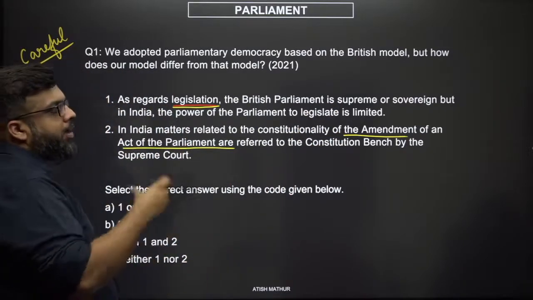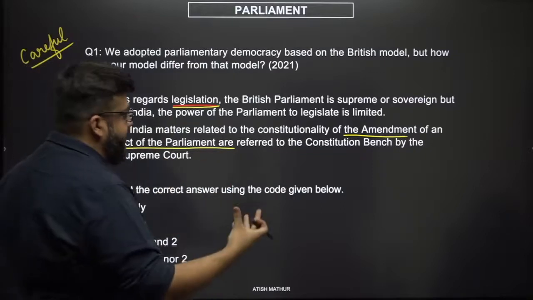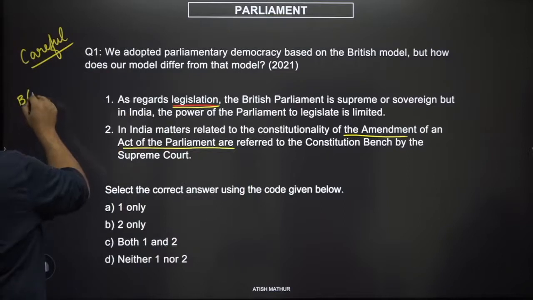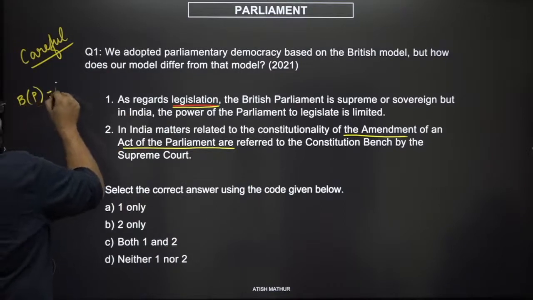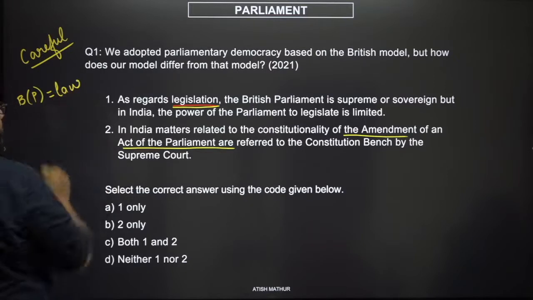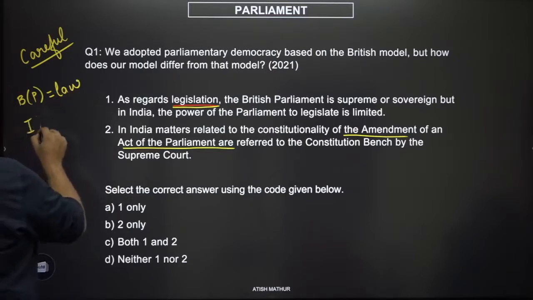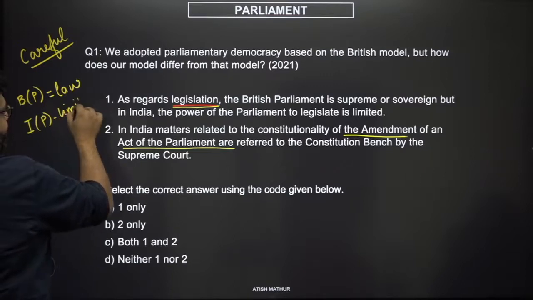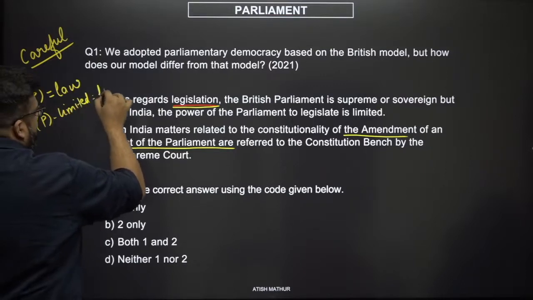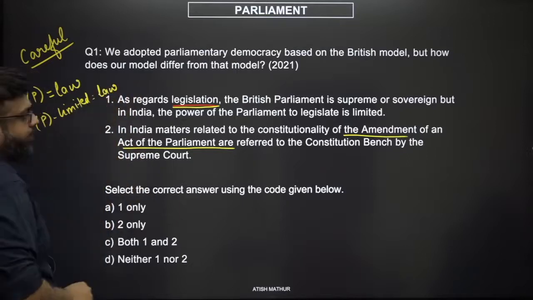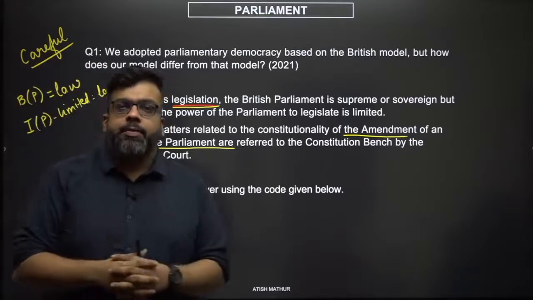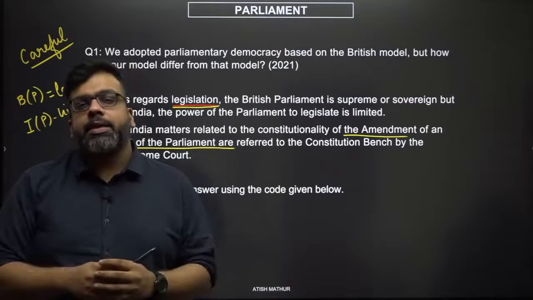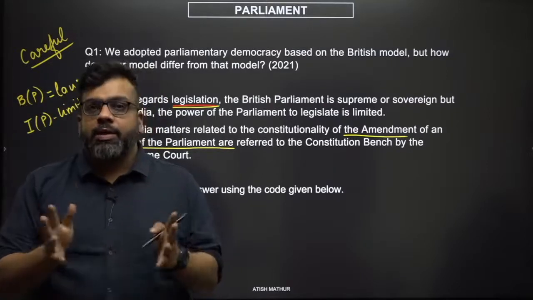It is talking about parliamentary supremacy. So, the British Parliament has unlimited powers with respect to law, whereas the Indian Parliament has limited powers with respect to lawmaking. Now, we all know that the British system of government is wherein the British Parliament is supreme. That's also because the British government does not have a single written constitution.